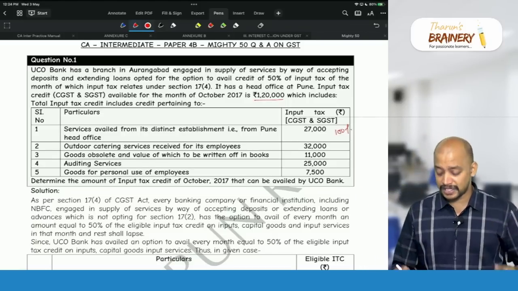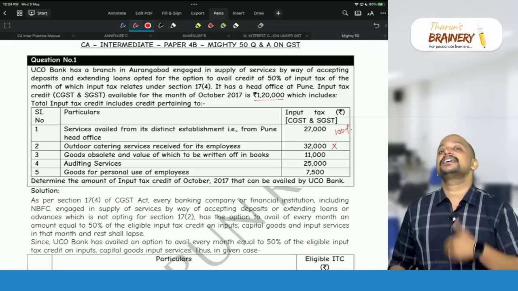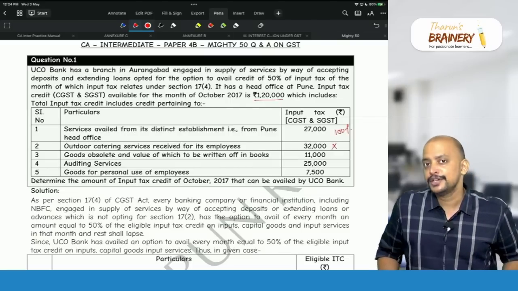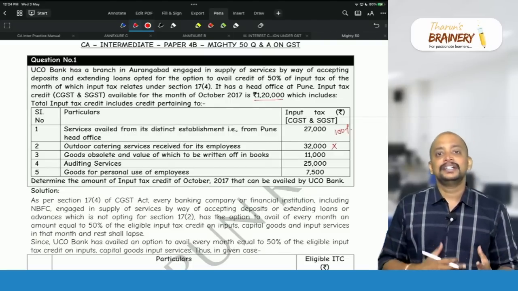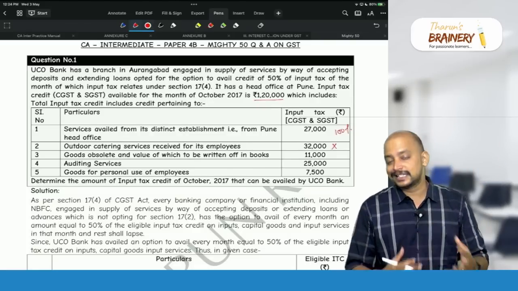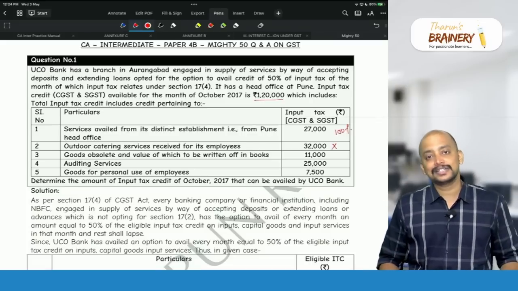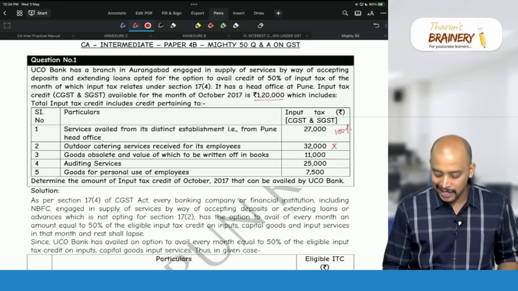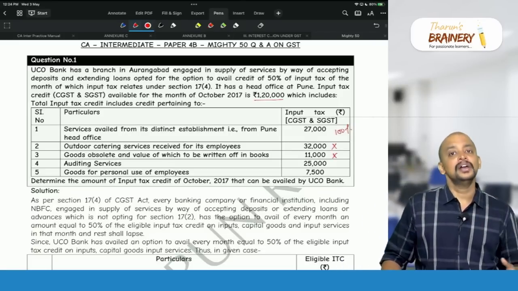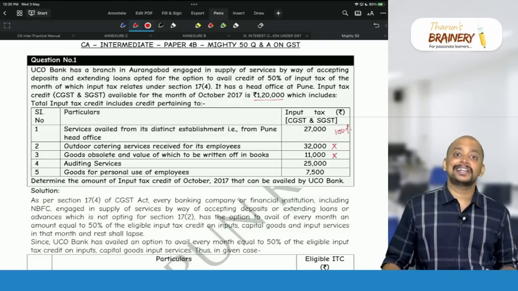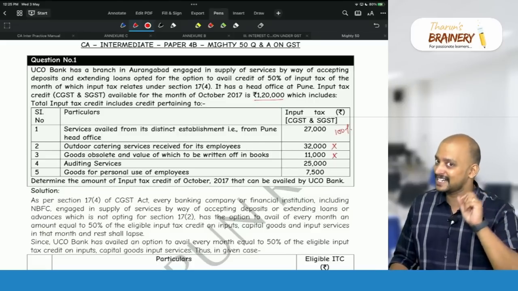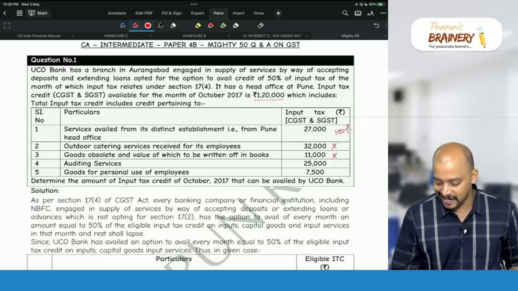In case of blocked credit, first of all, we will not take the ITC, forget about 50%. Then goods obsolete and the value written off in the books: purchased goods used for distribution as gifts or free samples, or purchased goods destroyed, lost, written off, stolen. In that case ITC is not available, because that is also a blocked credit. Then auditing services: we don't have any restriction. Auditing services is not in blocked credits, and it is used in the course or furtherance of business. So definitely they can take ITC, but how much? Only 50% ITC they can take.